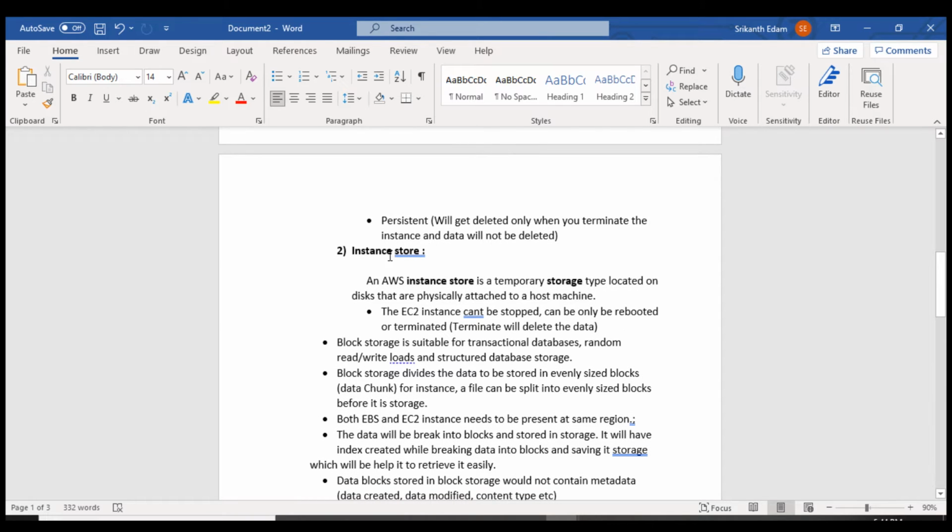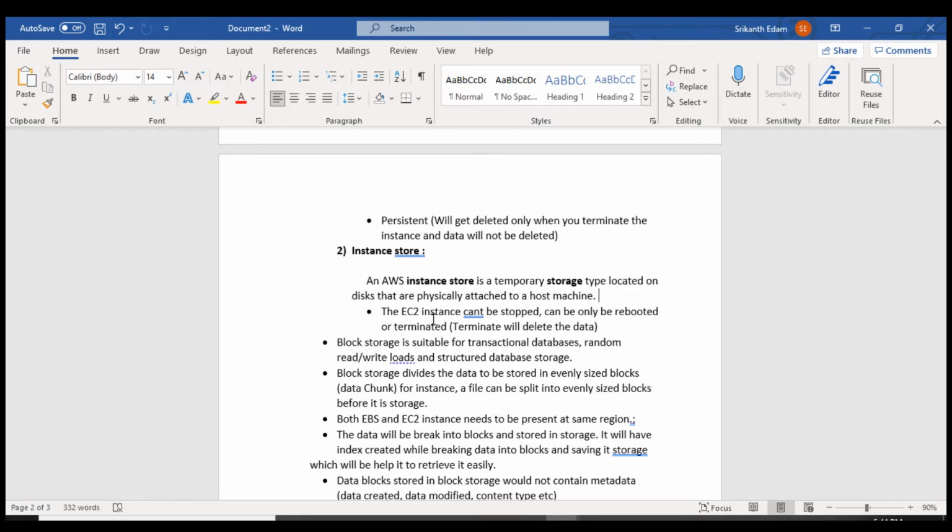The second one is instance storage. An AWS instance store is a temporary storage type located on disks that are physically attached to a host machine. So this is a storage where the hard disk is physically attached to the host machine, and it is created as instance storage and assigned to your instance. Whatever data you save in this instance storage will be deleted.